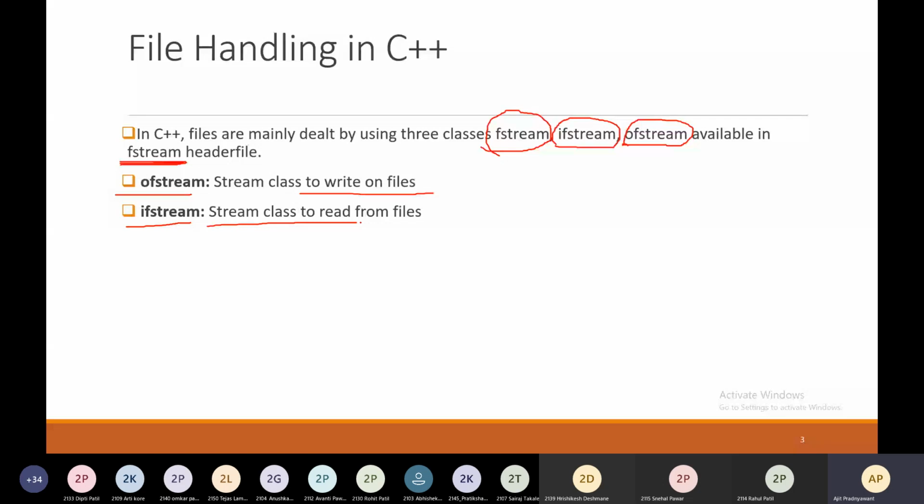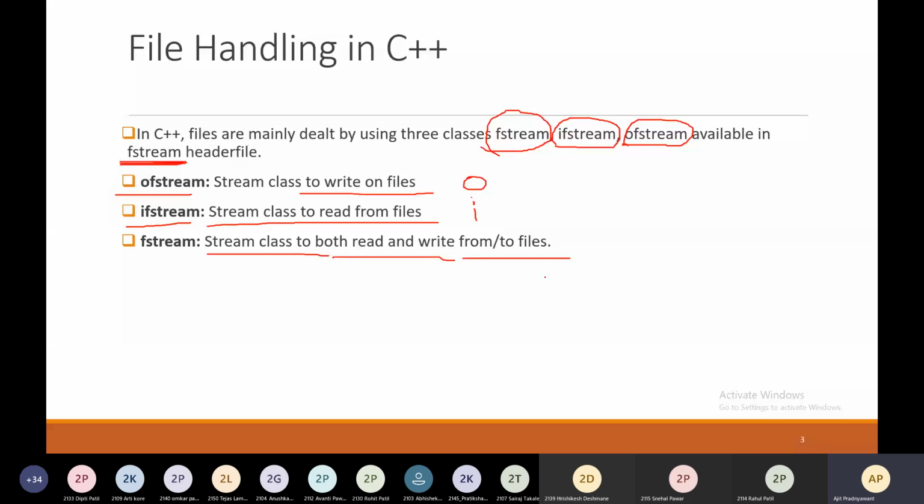So keep in mind O for output and I for input. So that's why ofstream and ifstream. Fstream, this class allows you to do both operations, that is read and write from and to files. So with the help of fstream, you can perform both operations.